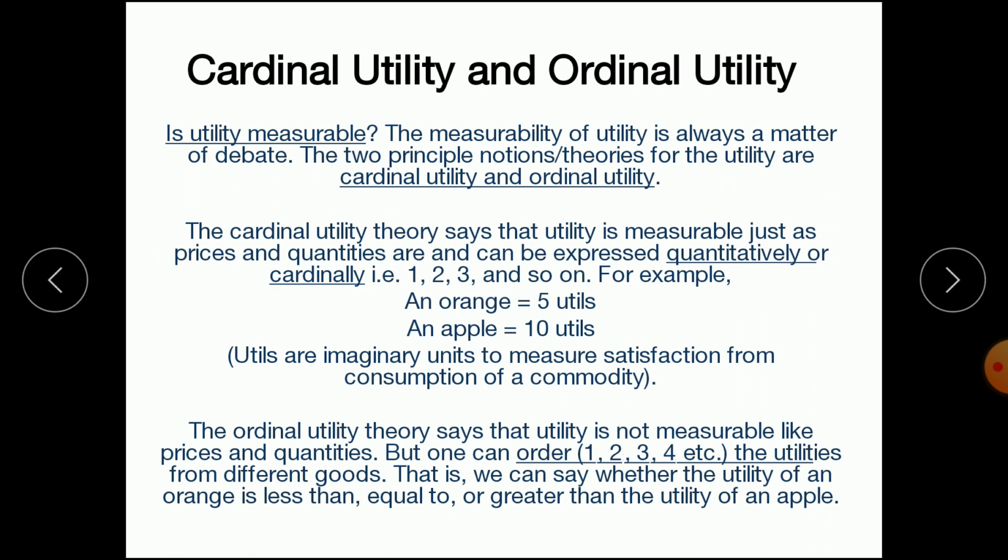For example, if I like orange more than apple, then I can give orange the first rank and apple the second rank. So according to the ordinal utility theory, although we cannot measure utility in terms of numbers, we can give rank or order to our preferences. So these are the two theories about the measurability of utility.